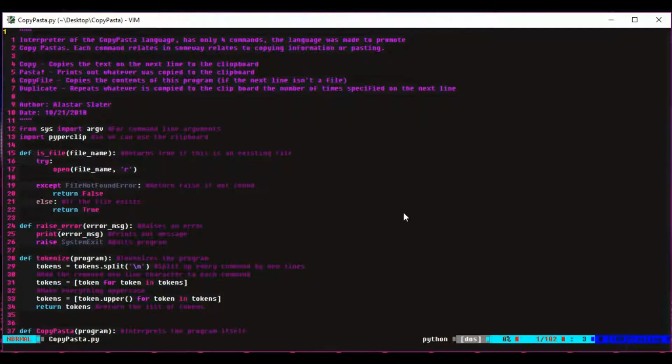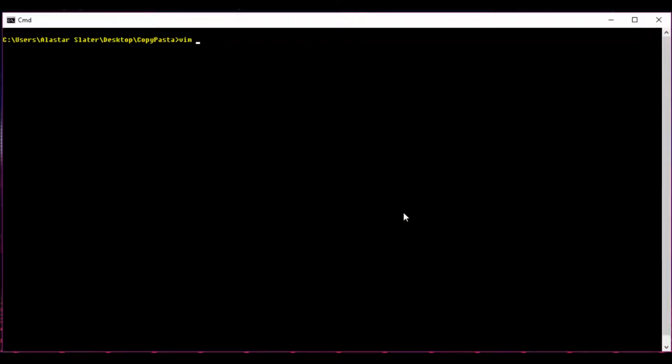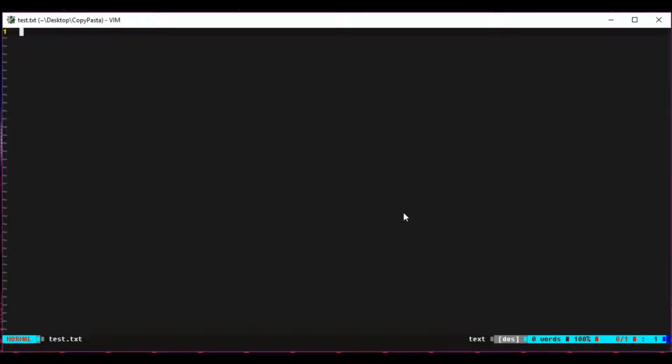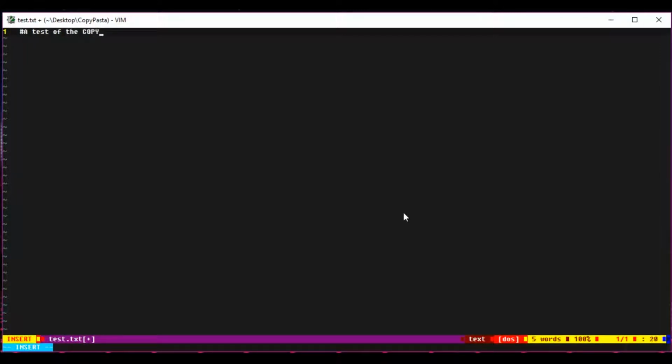So this was me making a text file, which would basically be a little test for the language. So I'd use the command specified to write a little example. And since anything that's not a command is ignored, this basically works as a comment right here. So what we're doing is we're just going to copy the string hello world to the clipboard, and then we're just going to print hello world to the screen. So this is just a hello world program. It just prints hello world to the screen.